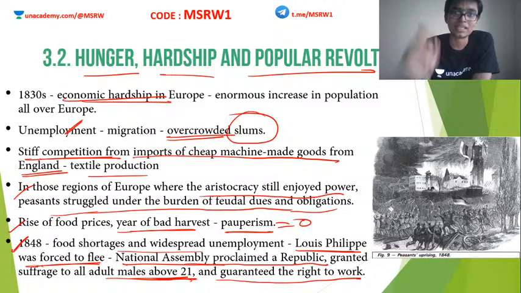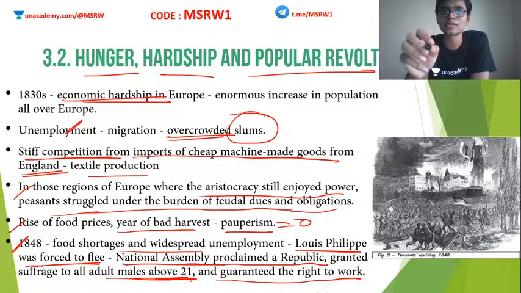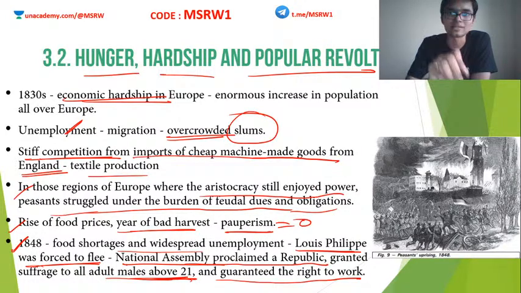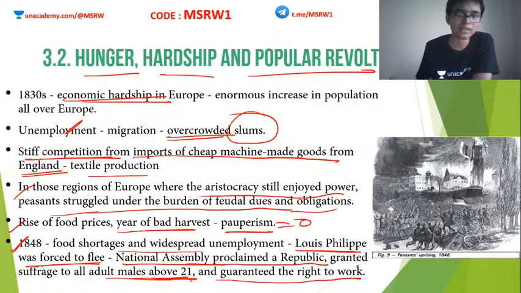Remember, even in these kinds of democratic setups, it is still males. Women are still considered second-grade citizens, subordinate to males. Only in the 20th century do women get the right to vote. Until then, they are second-category citizens everywhere. Even in Europe. Clear? So, this National Assembly also guaranteed the right to work.